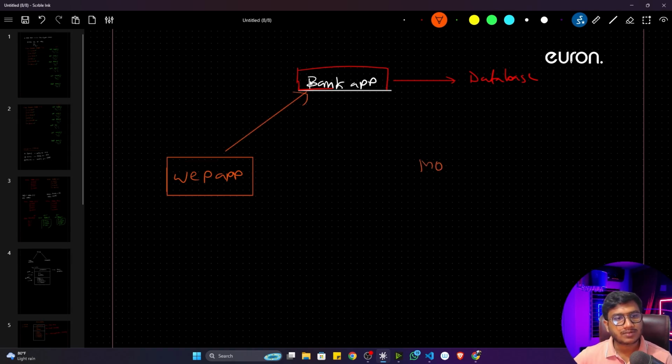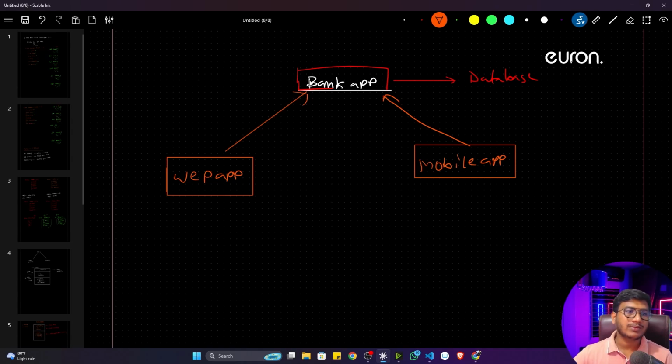Then he might also create something called a mobile app, because you know that, right? Now all the banking systems have their website and mobile app, and they have one main bank server. This is what your senior programmer implemented, and these two your junior programmers will implement. Here you can apply some constraint as a senior programmer. If they want to access your bank app, that means the main server, they have to pass one security layer. If they pass the security layer, then they will be able to access this particular bank server. Otherwise, they won't be able to do it.